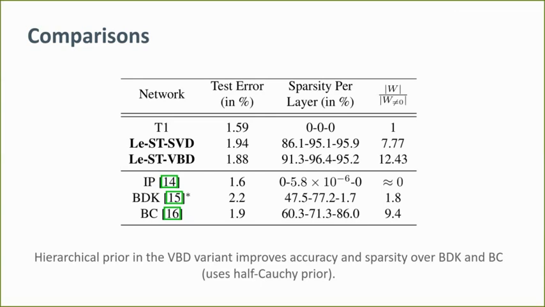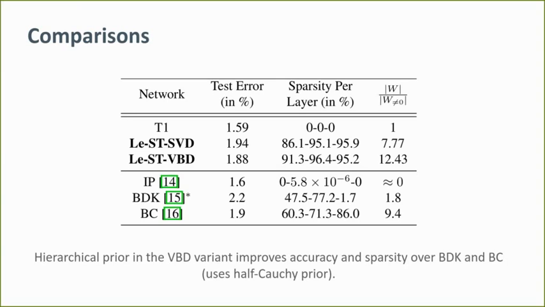Note that although iterative pruning or IP has lower error rates, it does not achieve sparsity. Our method provides competitive accuracy when compared to such methods. Thus, we demonstrate that our proposed technique strikes the right balance with respect to the trade-off between compression and performance of a model.